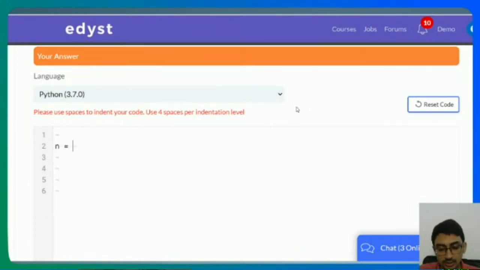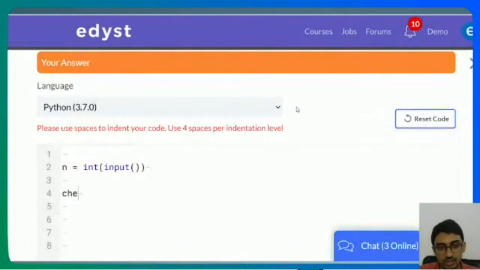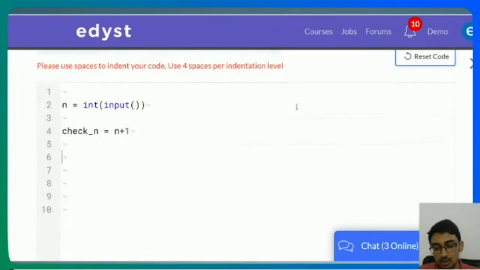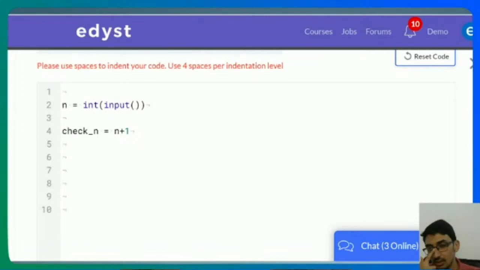For example, here what we're supposed to do is I take n is equal to int input, right? I want to know if n plus 1 is a perfect square or not, right? So what I want to check, let's say, check underscore n is equal to n plus 1, and I want to figure out if n plus 1 is a perfect square or not. So how could I do it? How can I find the square root? What I just need to do is figure out the square root of n plus 1, and check whether it is a perfect integer or not, right?